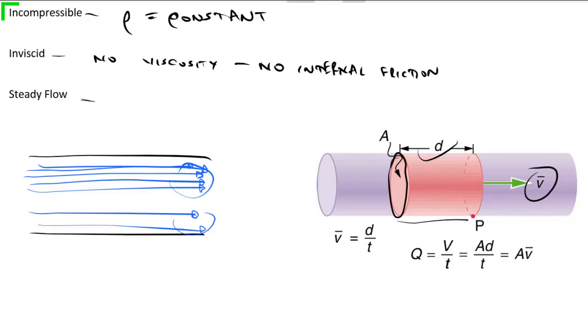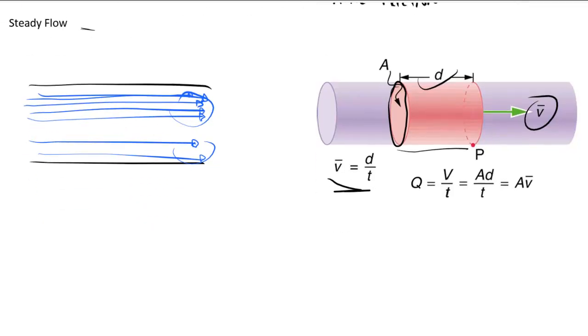So v bar is going to be the distance it travels divided by that time, just the definition of average speed, distance over time. If we multiply this distance over time times area, well then distance times area would give us the volume. This would give us the volume at which it travels.